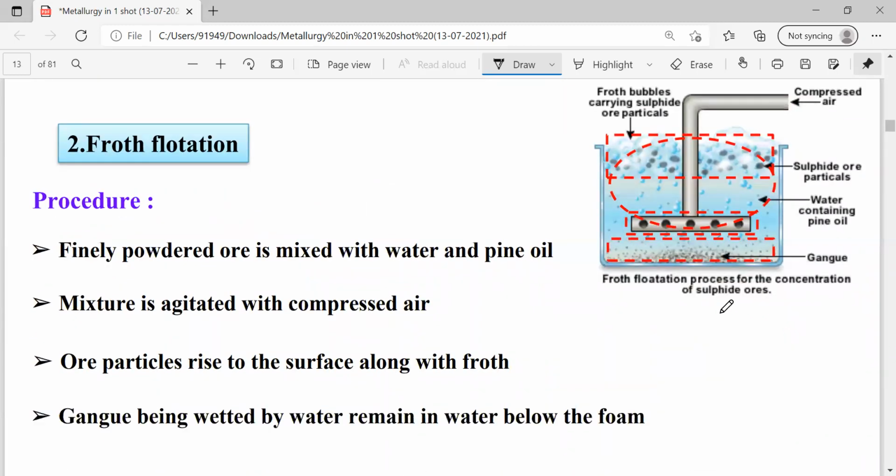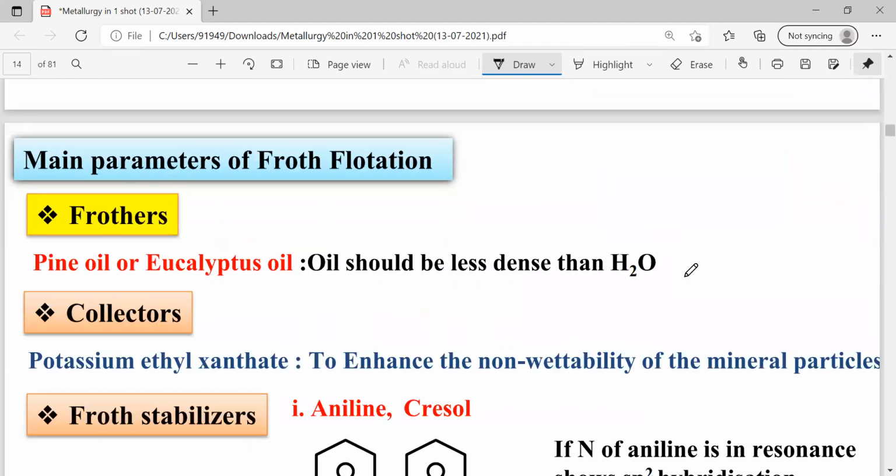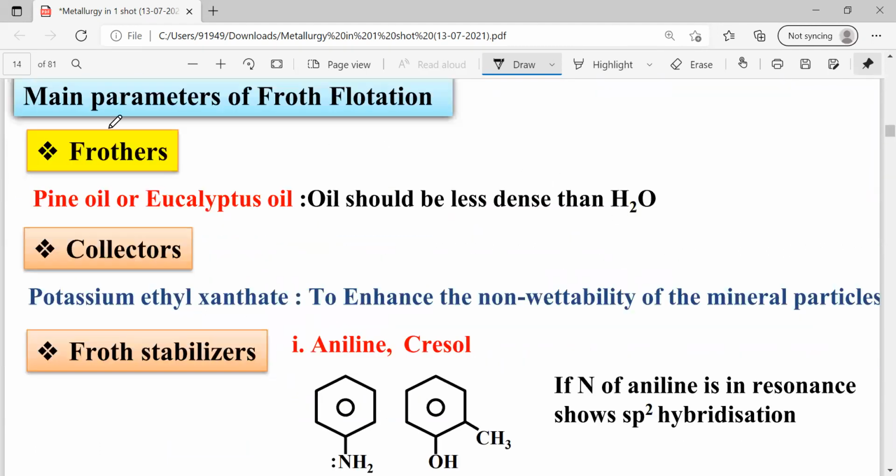Here the procedure is given regarding froth flotation. Just go through the PDF. Coming to the main parameters of the froth flotation process, the key points are: one is the frothing agents, either pine oil or eucalyptus oil. These are used as frothing agents.